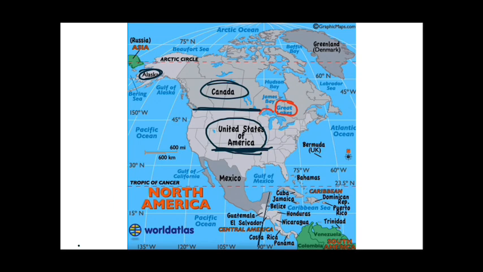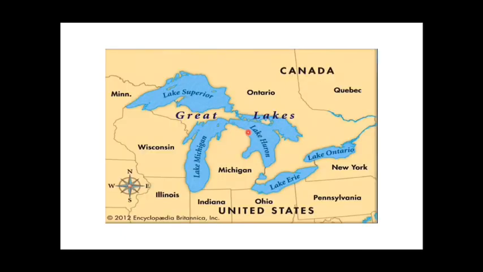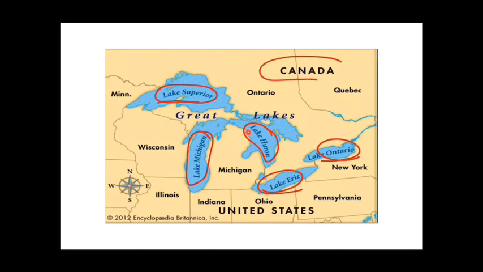This is Lake Superior, this is Lake Michigan, this is Lake Huron, this is Lake Erie, and this is Lake Ontario. Let me show you this in the other diagram to make your concept clearer. Here this is Lake Superior, this is Lake Michigan, this is Lake Huron, this is Erie, and this is Ontario. These are situated on the border of USA and Canada. Here is Canada and this is the United States.